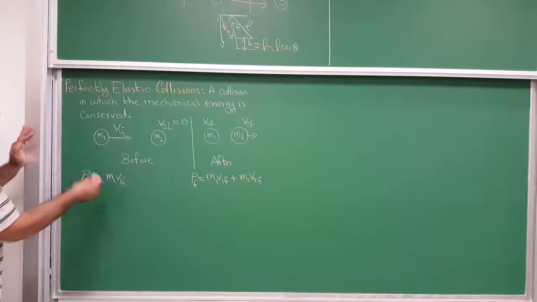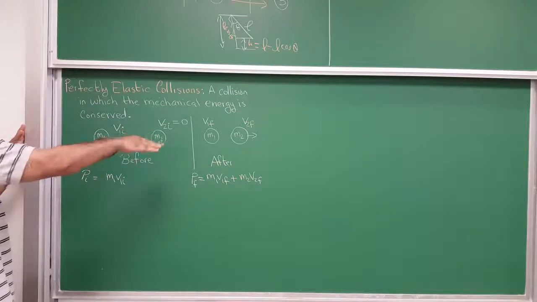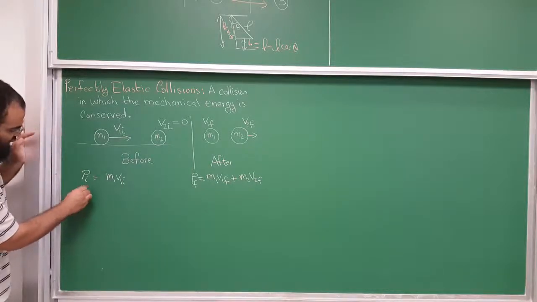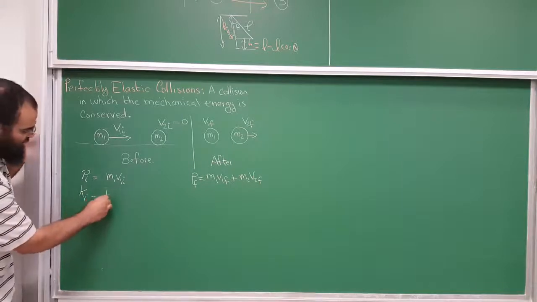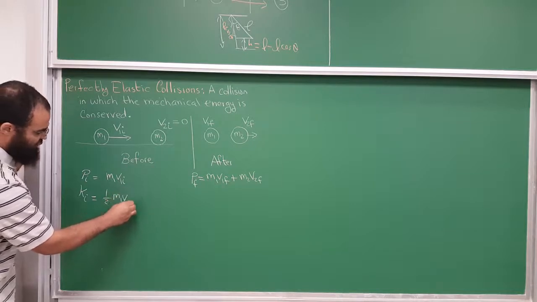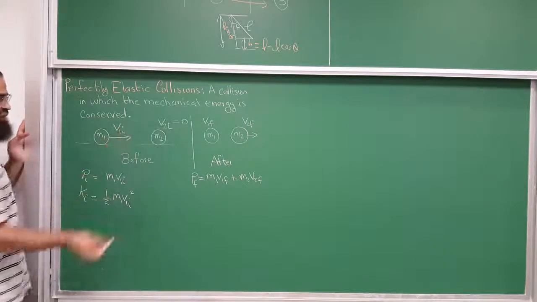And now the total mechanical energy before collision. So we take the potential energy here, 0. So the mechanical energy before and after is just the kinetic energy. So the kinetic energy before collision is 1/2 m1 v1 initial squared. That's it. This one doesn't have any speed, so 0.